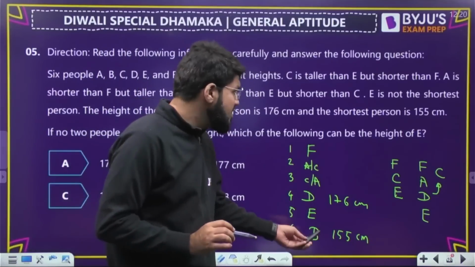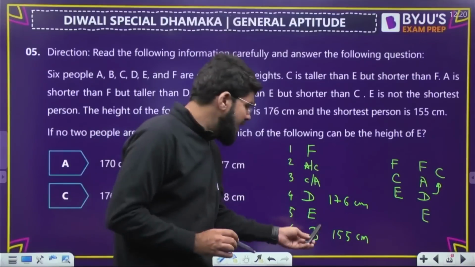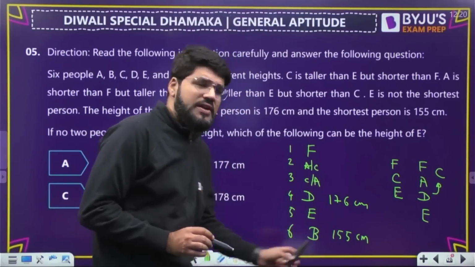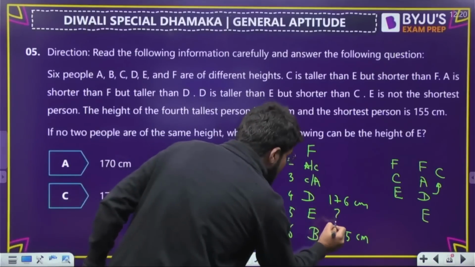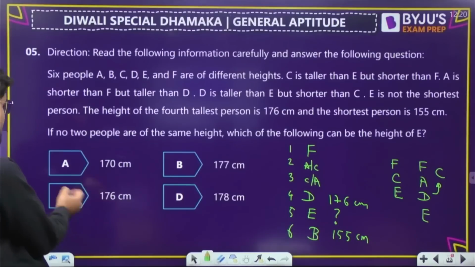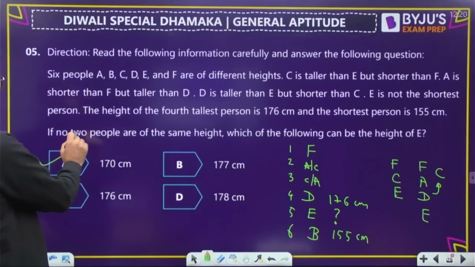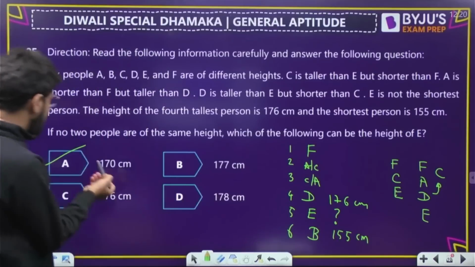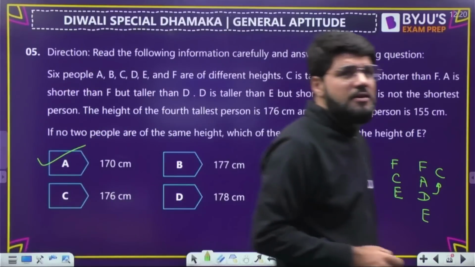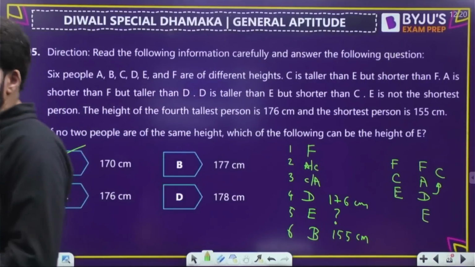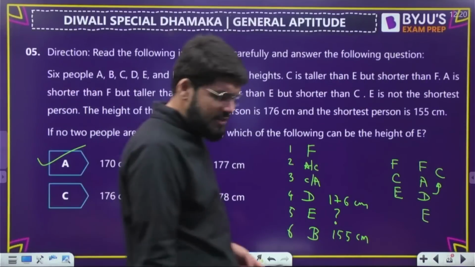Even if you don't fill this, what is the question? Which of the following can be height of E, and E is between D and B. That is 176 and 175 के बीच में. इसका height कितना होगा? So no, not 177, not 178, 176 नहीं. Because if no two people are of same height, तो 176 तो हो ही नहीं सकता. So a number between them is option number A, 170 centimeter.